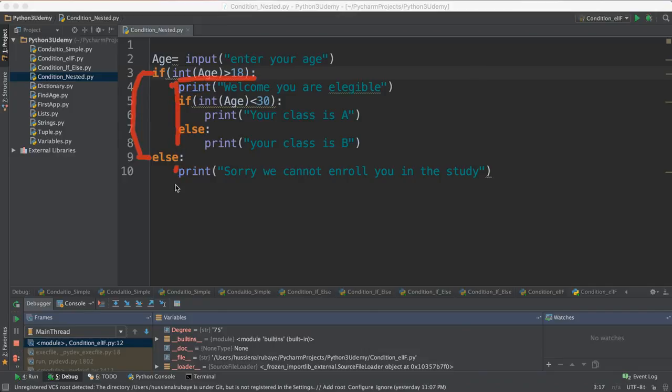Else he will do this code. So if it's greater than 18, I have two things. First of all, I tell him, hey, you are eligible. Then I'm checking his age. If the age is less than 13, I say you are A. Otherwise, I tell him you are B, that means he's greater than 13.